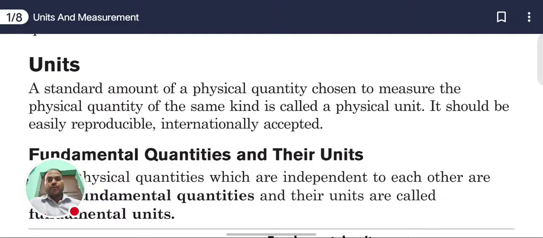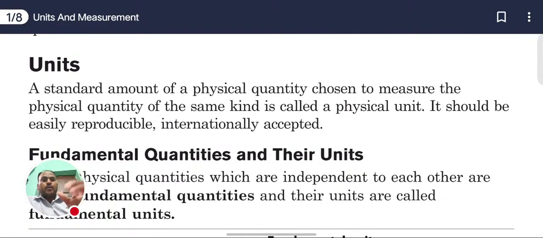Nowadays, if you want to measure any physical quantity, we require the SI unit, which is acceptable internationally.